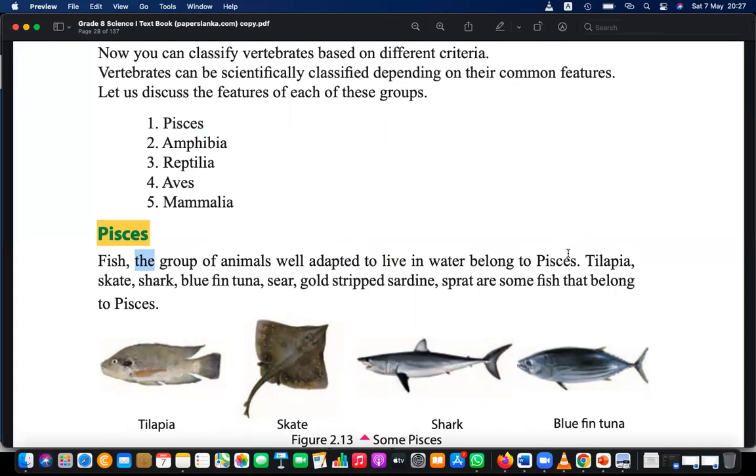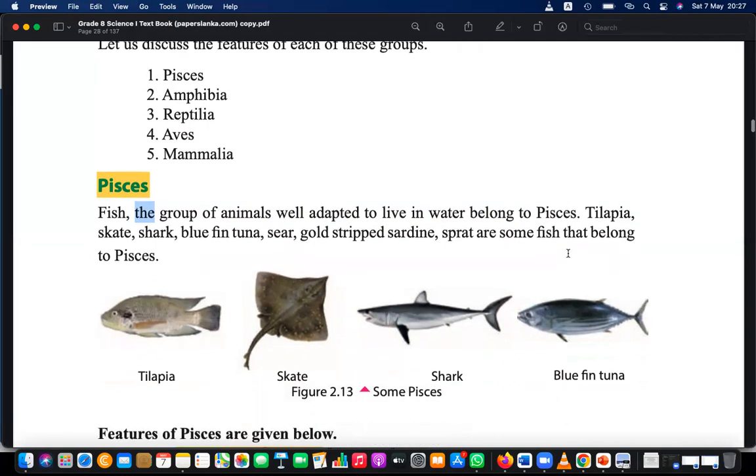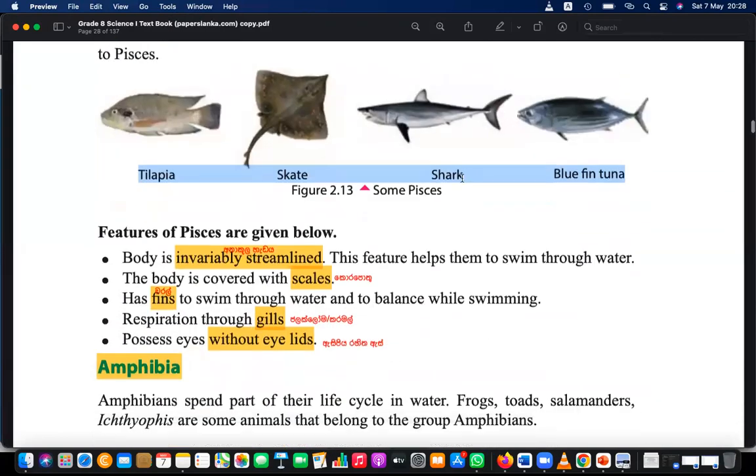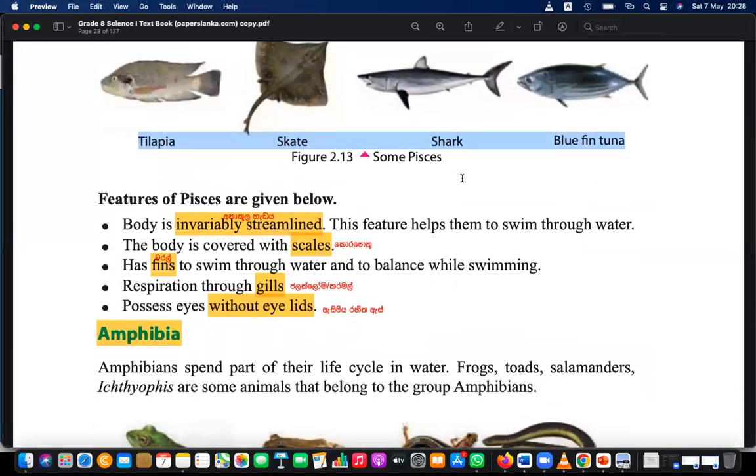That is their nature. Some examples are tilapia, stingray, shark, and bluefin tuna. They are categorized under this category. We need to learn their features, or characteristics.